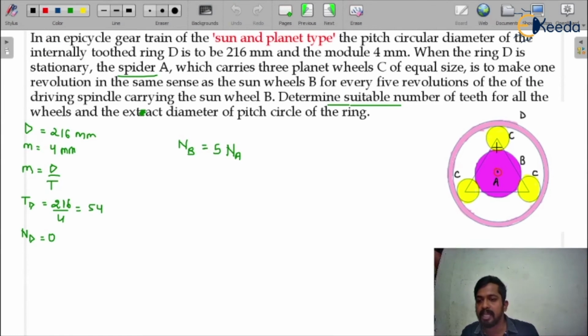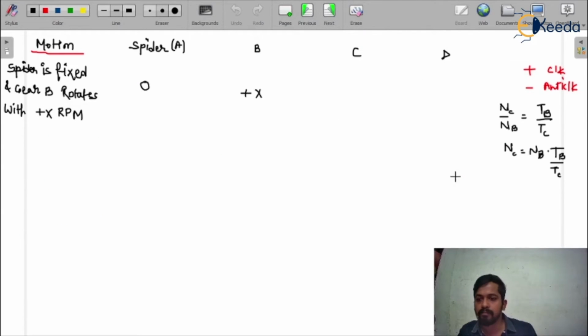See here in the diagram, B and C are both in meshing, both are mating here. So if B rotates in the clockwise direction, gear C will rotate in the anti-clockwise direction, or when gear B rotates anti-clockwise, gear C will rotate clockwise, because both are mating gears in meshing with each other. Nb is x. So if gear B rotates in the clockwise direction, as we have assumed, gear C will rotate in the anti-clockwise direction. That's why I'm considering minus x Tb upon Tc, because Nb is equal to plus x.